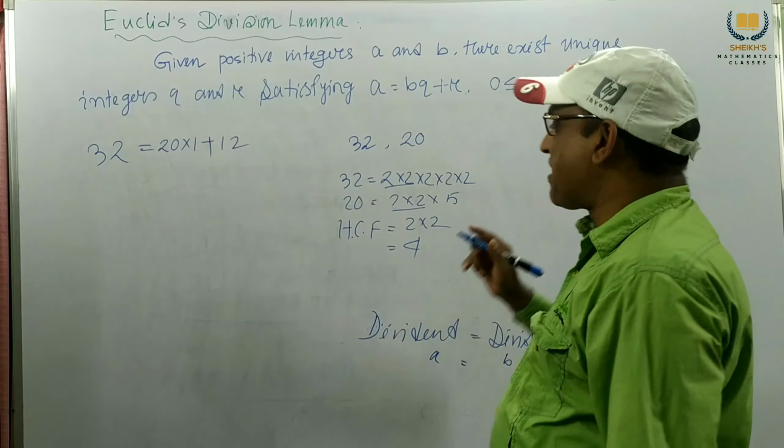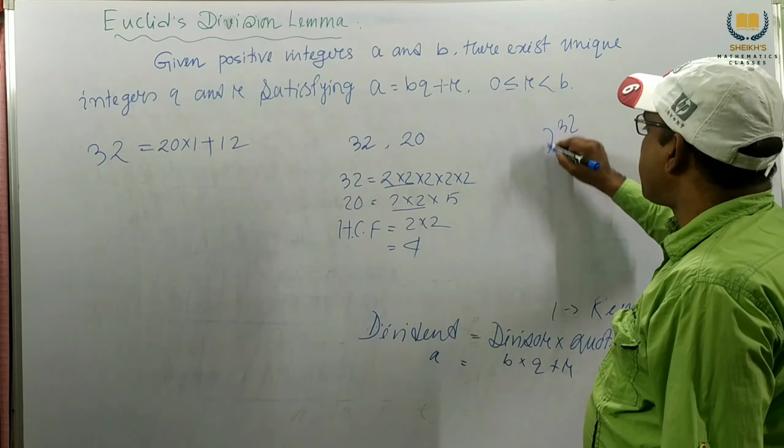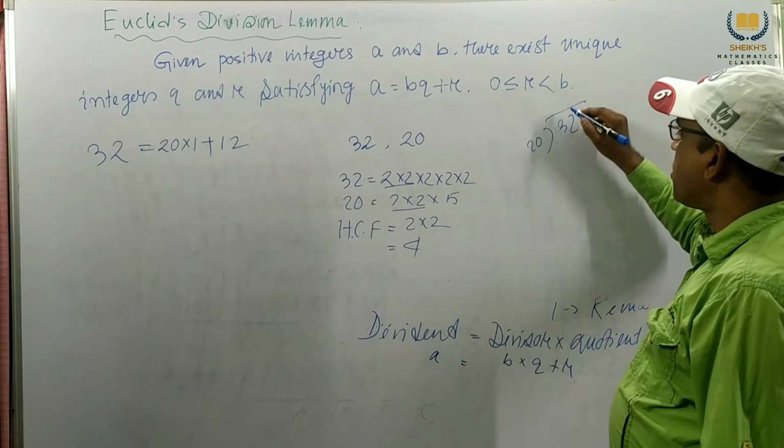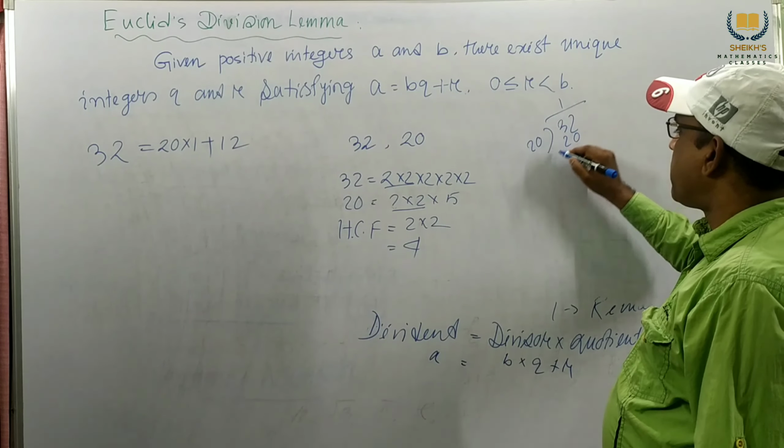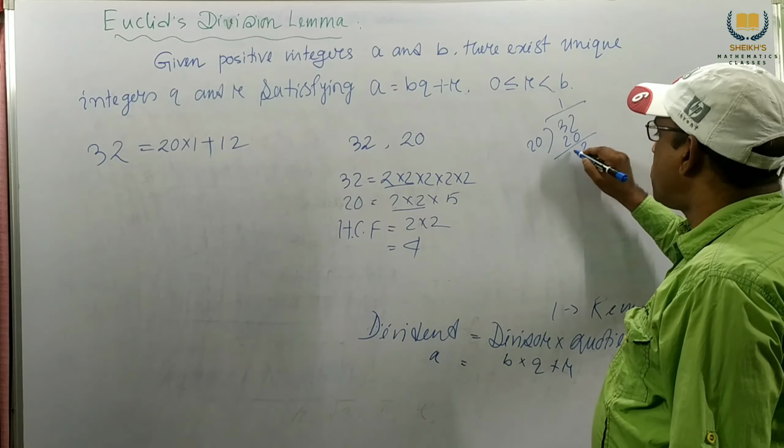We want to find it. So we divide 32 by 20. 20 ones are 20, and the remainder is 12. So we write 32 equals 20 into 1 plus 12.